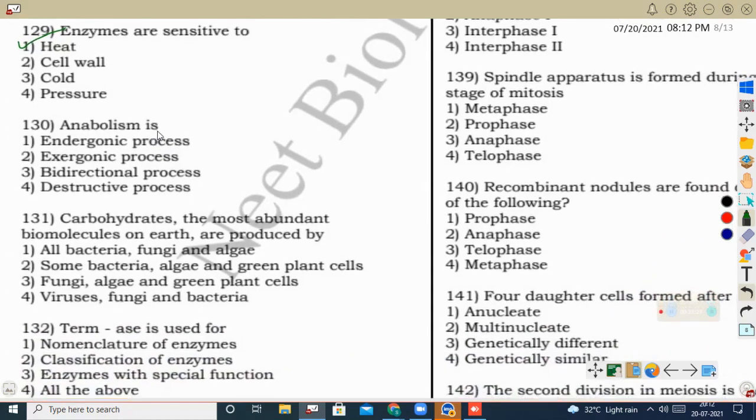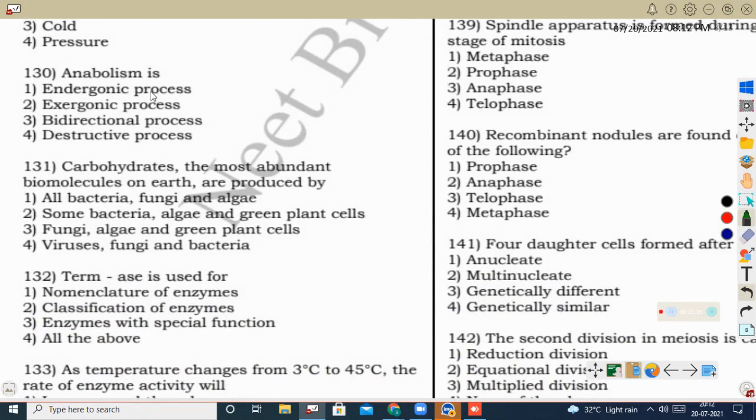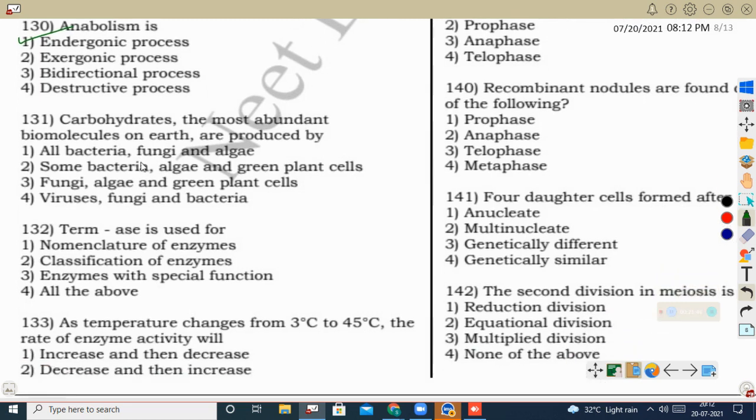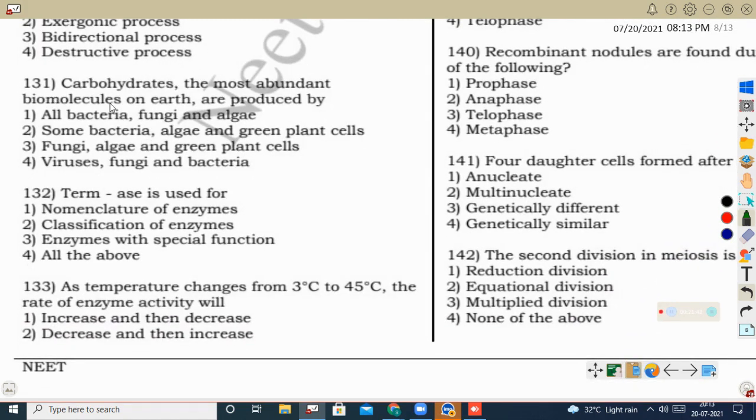Next question: anabolism is a type of metabolism where the build-up process occurs. The build-up process requires ATP molecules; that is an endergonic process. So here the correct option is the endergonic process. Next question: carbohydrates, the most abundant biomolecule on earth, are produced by which group of organisms?